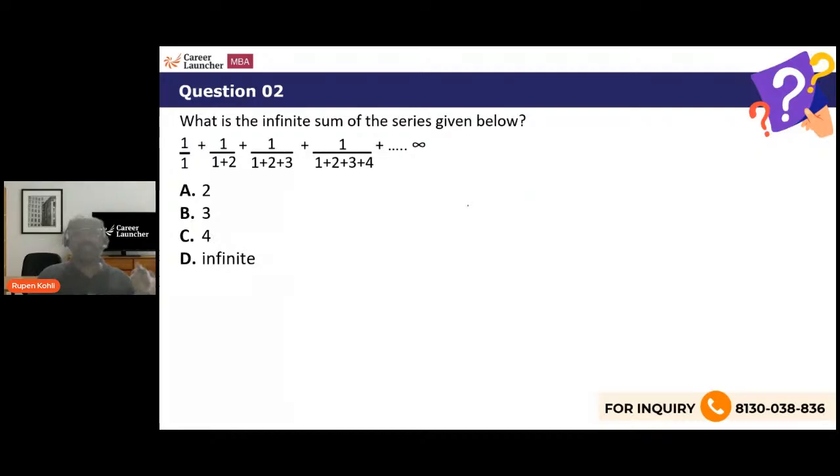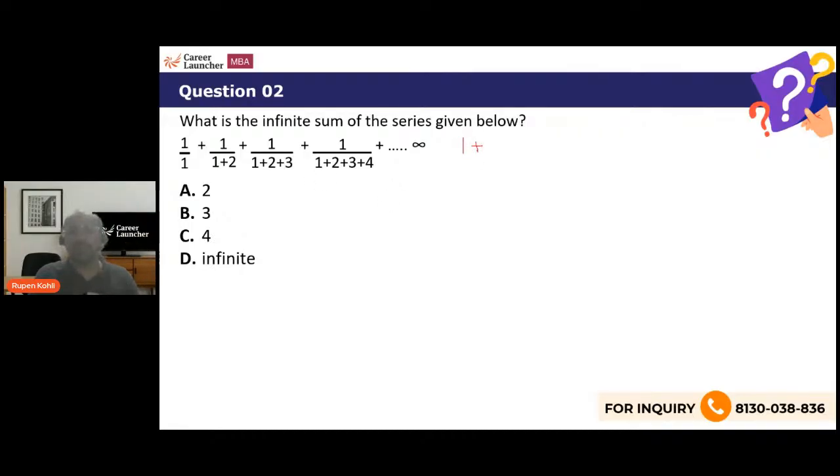Now, common sense tells us if we have to find the infinite sum, we have the options. We can always do a little bit of hit and trial from the options. That is one approach. From the exam point of view, we can do that, which means to say, I know the terms are diminishing, decreasing in value very rapidly, right? So the infinite sum should be very close to the sum of the first few terms only. So from the exam point of view, let me give that approach. Let's just manually add the first few terms.